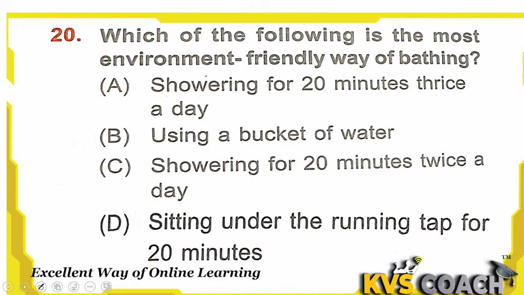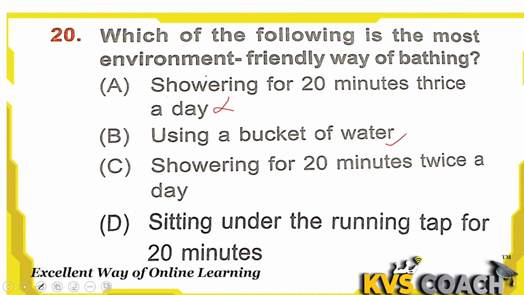Next is: which of the following is the most environment-friendly way of bathing? Let's check. Option A, showering for 20 minutes thrice a day. This is wrong. 20 minutes is too much time for showering. We should not shower; actually, we should use a bucket for water. Using a bucket of water, this is right.